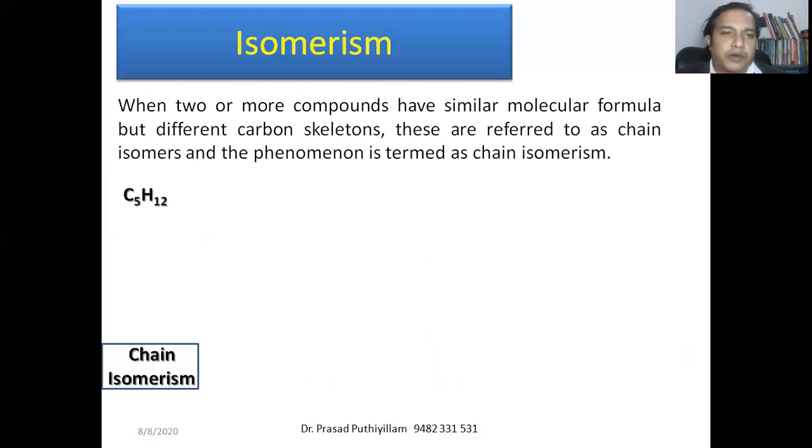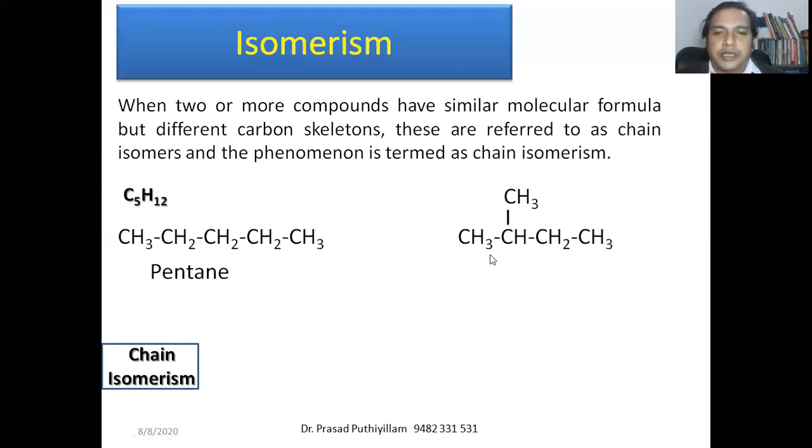A molecule given the formula C5H12 can be written as CH3, CH2, CH2, CH2, CH3. That is meth, eth, prop, but, pent: normal pentane. It can also be written as CH3, CH, CH3, CH2, CH3. This is 2-methyl butane.